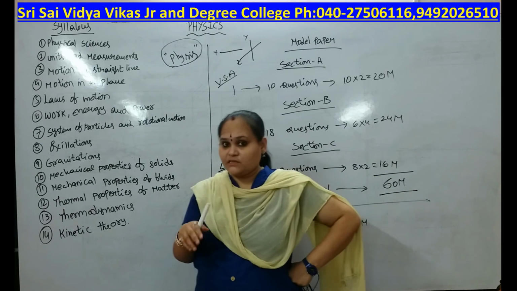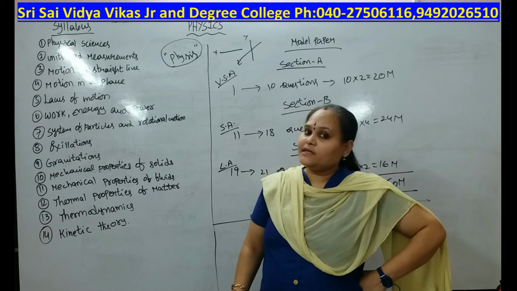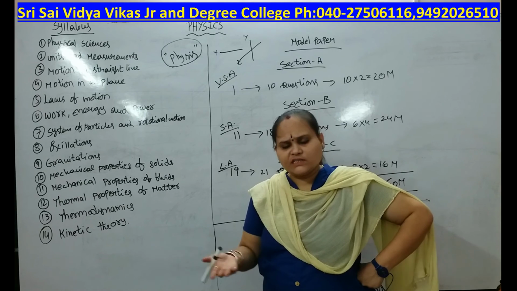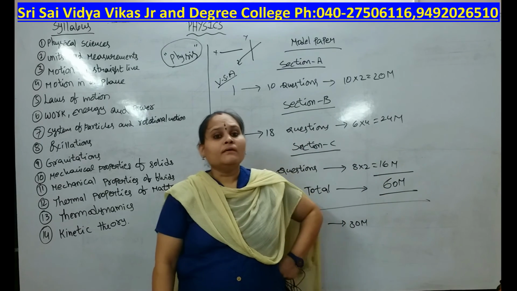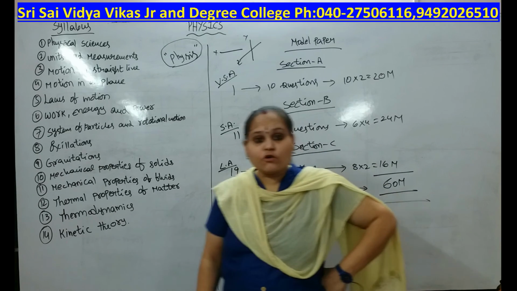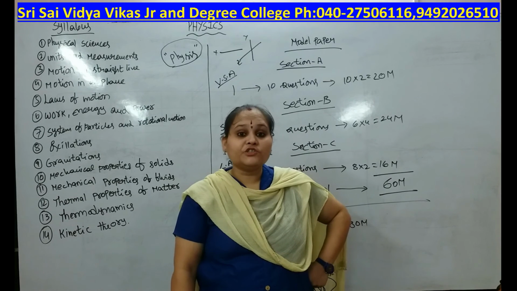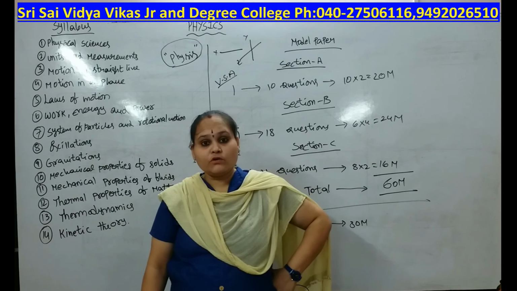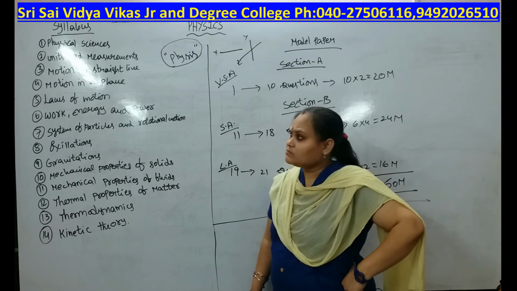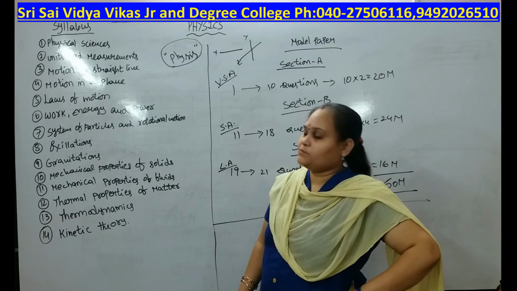2 dimensional motion means we want just 2 coordinates. That is motion in a plane. In a plane we want 2 coordinate axes, that is x, y or y, z or z, x. 2 coordinates are required to mention the state of the system. But 3 coordinates are required to mention the state of a particle in space. That is a 3-dimensional quantity. In space, we want 3 dimensions, x, y, z. 3 coordinates are required to mention the state of a system in space.